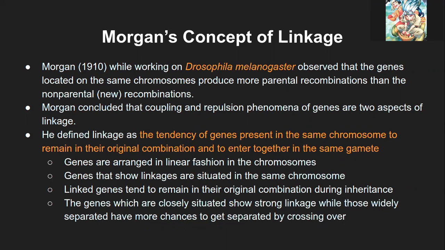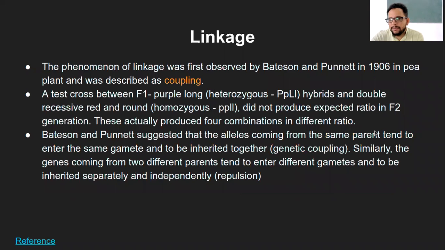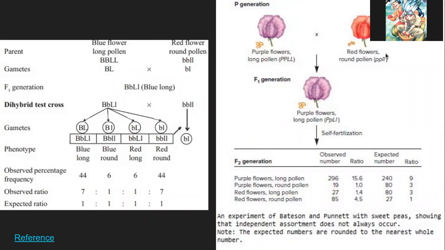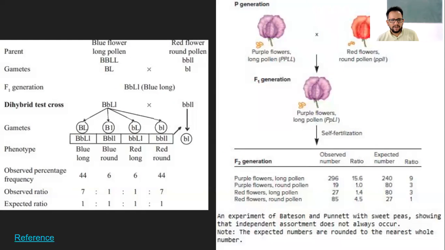Sir, I did it. Only 4 of them are coming out. No, now you did it with 4, right? Now assume from this, it's 4 into 4, 16, right? With this gamete, you will have 4 gametes. And the possibility of each gamete with all 4, what you have done is probably only with 1 gamete. So the final thing will be into 4. So the ratio remains the same. But what is the ratio you got?